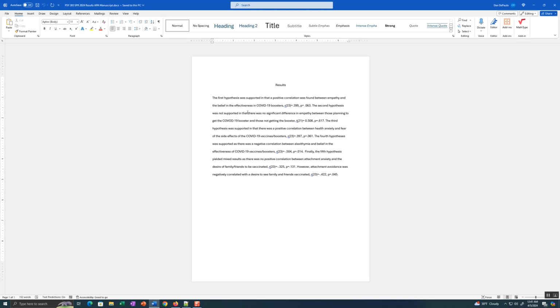So here in paragraph 2, you want to go back into the literature and find studies that talk about these hypotheses. What did they find in the previous literature? So a lot of this was probably in your introduction section. Some of it may not, but you should have a lot of it, because remember, in the introduction, you were supposed to have 5 studies, 1 for each of the 5 hypotheses. Go back to those studies and basically say, what did they find? What did they find about empathy and effectiveness of COVID-19 boosters? And tell me what they find, and cite it. You must cite in paragraph 2 these previous studies.